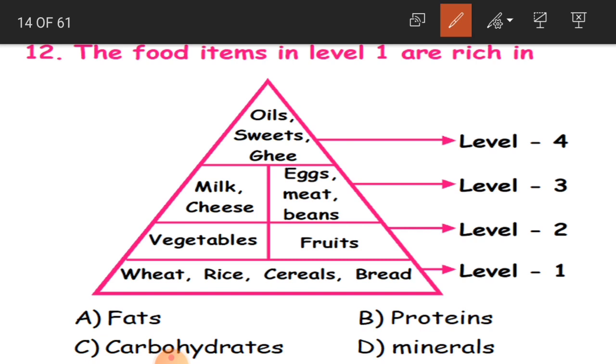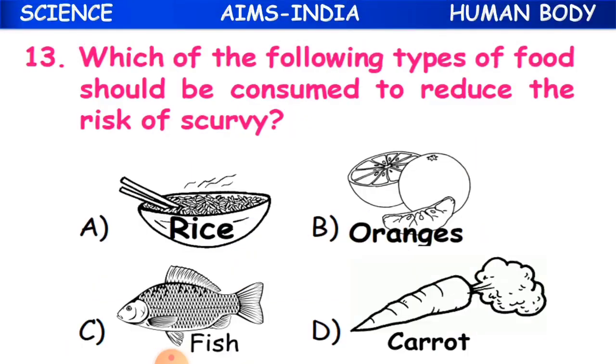Either fats, carbohydrates, proteins or minerals. And what are the food substances here? Wheat, rice, cereals and bread. So these are carbohydrates, that are energy giving foods. Clear? The answer is option C.